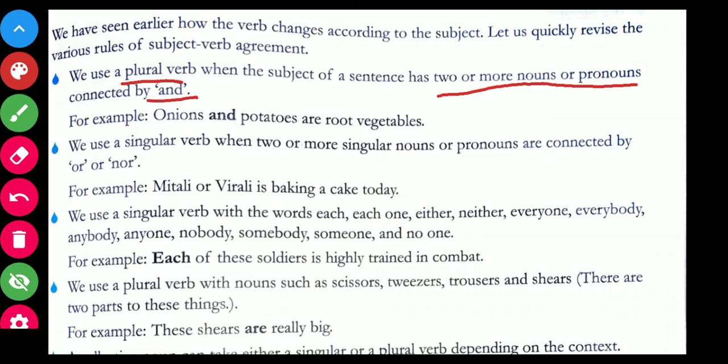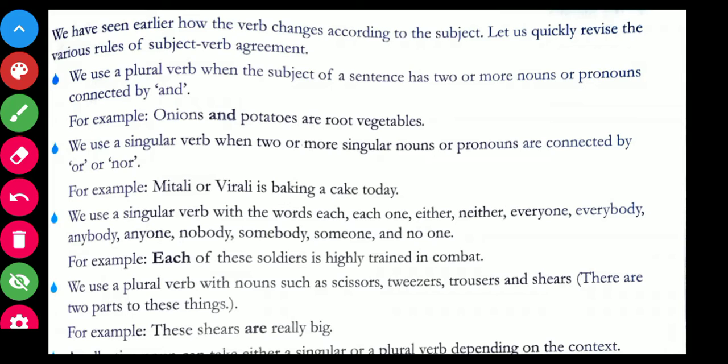If we have two or more nouns or pronouns in a sentence and they are connected with the word and, then in that case we'll use the verb in its plural form. See, for example, onions and potatoes are root vegetables. So "are" is in plural form. Is, am, are, was, were, these are all forms of verbs. So we have a verb in plural form.